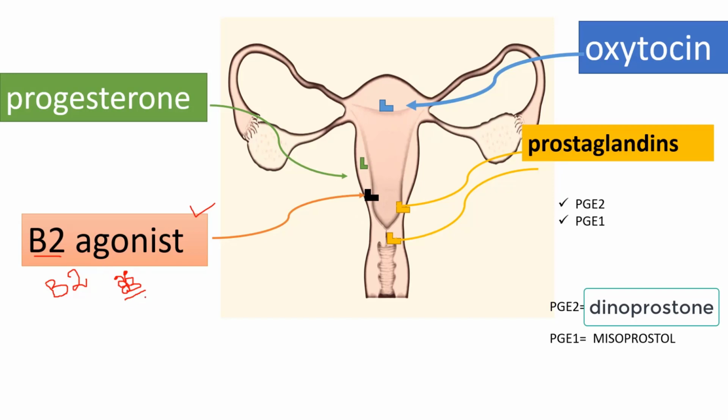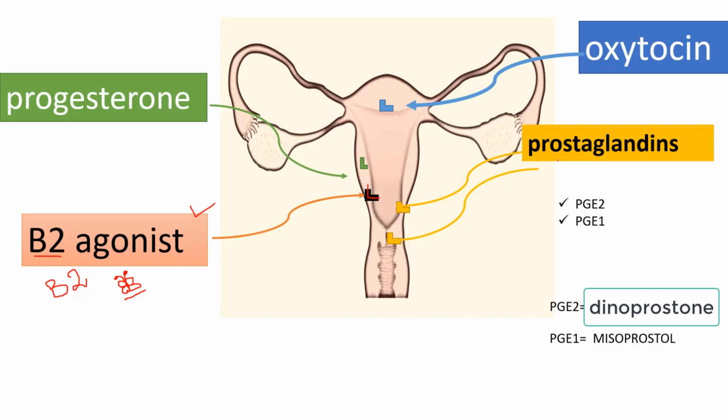So just remember, normally nature has made beta 2 sympathomimetic receptors in the uterus, so that there will be relaxation of the uterine muscles when the pregnant lady is nervous, when she is in a situation of fight and flight. So in case of any stress, there will be no contraction in the uterine muscles, because of the presence of beta 2 agonist receptors. So you can see how kind nature is to us, right?